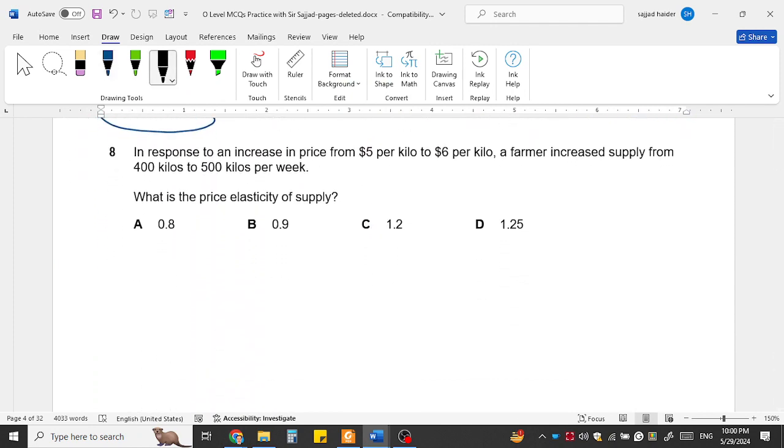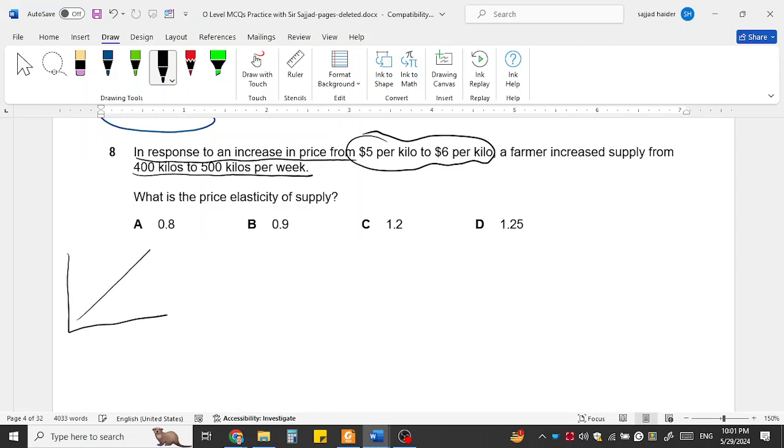Now come to question number 8. In response to an increase in the price from 5 to 6 per kilo, a farmer increased the supply from 400 to 500 kilo. What is the price elasticity of supply? Actually, the supply curve is like this one. If the price was earlier 5, he was willing to sell 400 kilo. But when the price is increased to 6, he is now willing to sell 500 kilogram. So what is the price elasticity of supply?